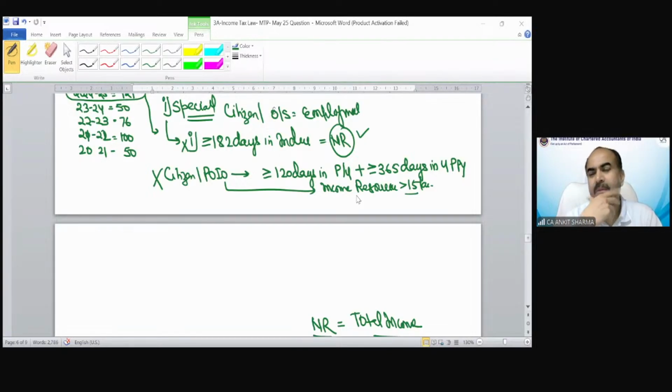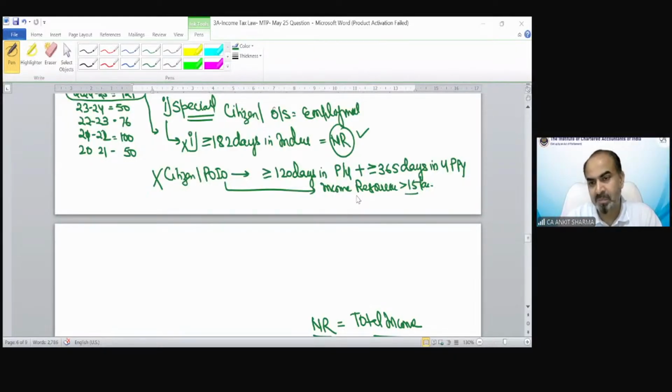Ishan Jain says, sir, I'm able to understand everything, but unable to understand what the question was. I scored only 25 in tax, sir. How does it matter? Look, practice is the only solution. The more practice you do for the same kind of question, the better you will be able to solve those questions. For your kind of problem, when you say you understand everything but are unable to understand what the question wants, I personally believe in the examination you are not able to complete your 100% paper.